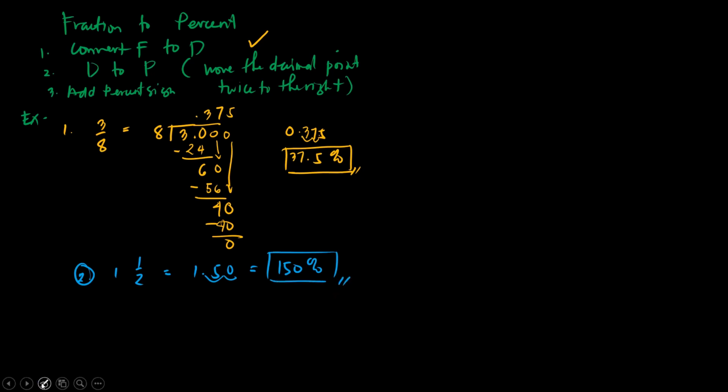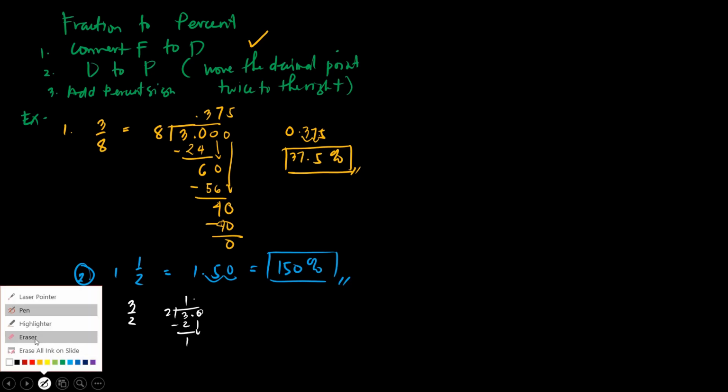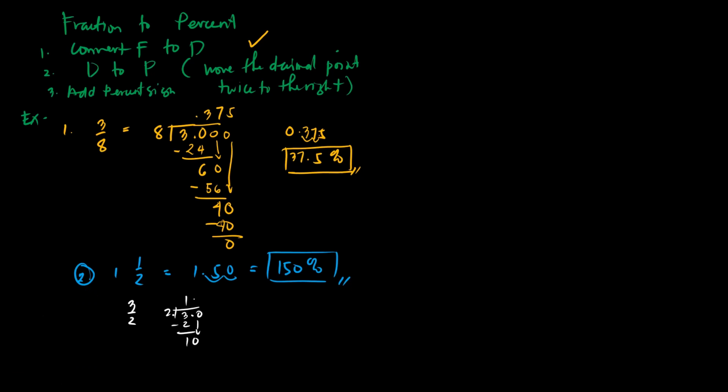Okay, like I told you earlier, class, you can convert this mixed number into an improper fraction. So 2 times 1 is 2, plus 1 is 3. Copy the denominator, so we'll have 3 halves. Then you divide it. So 3 divided by 2 is 1. 1 times 2 is 2. Subtract it, you will have 1. Then add a 0. Then 10 divided by 2 is 5. Then 5 times 2 is 10. Then 0. Then you will get 1.5.